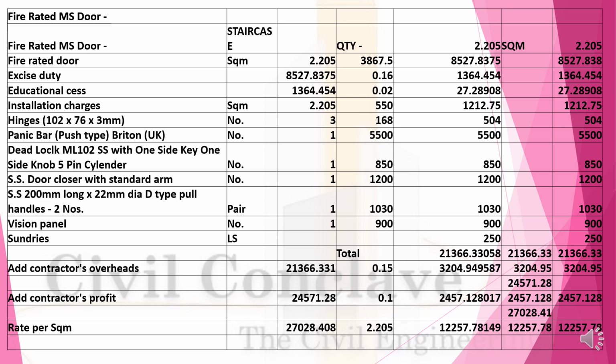Sundries 250. Total will be 21,366. Contractor overhead 15% will cost you 3,204. Contractor profit 10% will cost you 2,457. So rate per square meter comes down to 12,257.78 for 2.205 square meter.